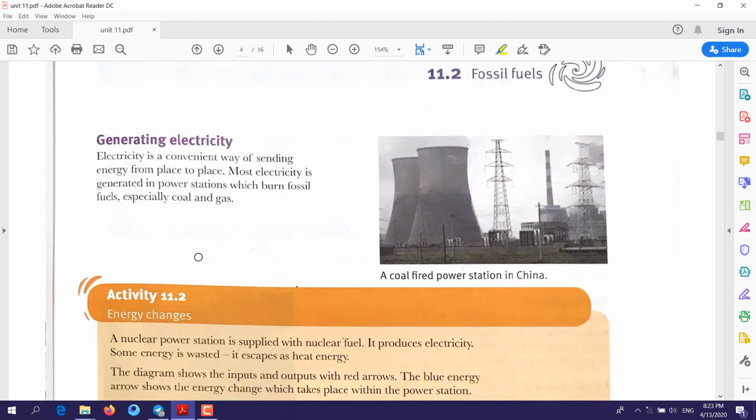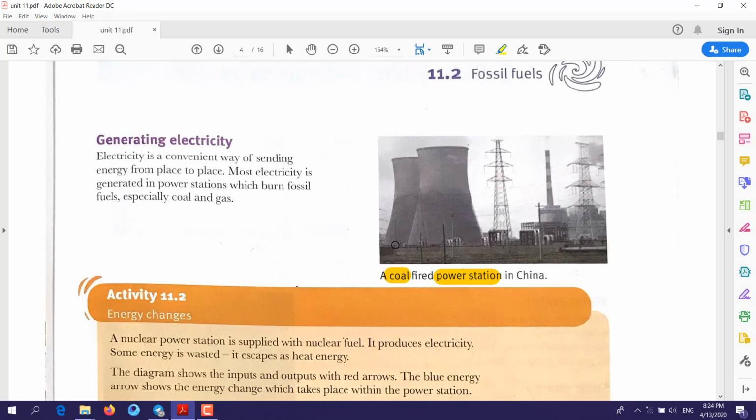Generating electricity. To generate the electricity that we have nowadays, you need another source of energy. So we have what we call power stations. These power stations also need another source of energy to work. For example, a coal-fired power station in China.